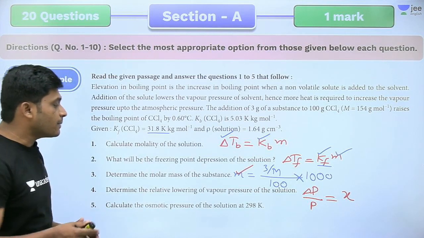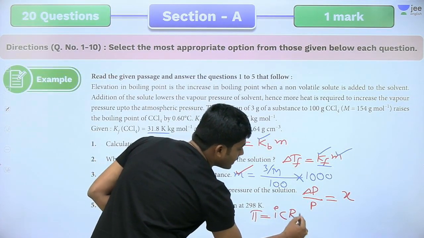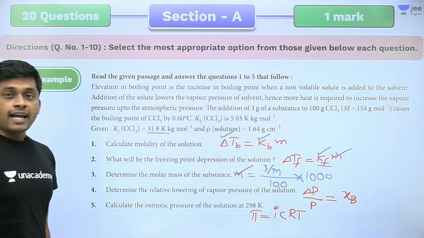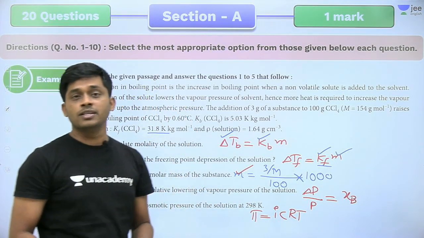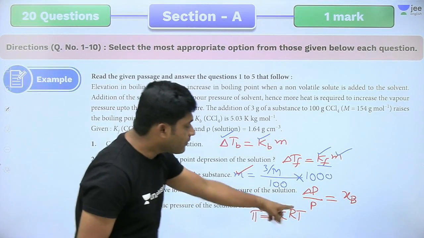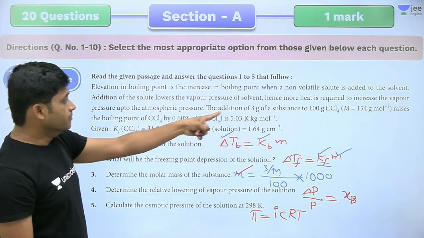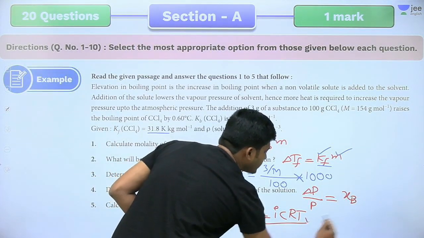Next, calculate the osmotic pressure. Pi equal to iCRT, with i equal to 1. For concentration you can use molarity, and the temperature is given, the boiling point mentioned.